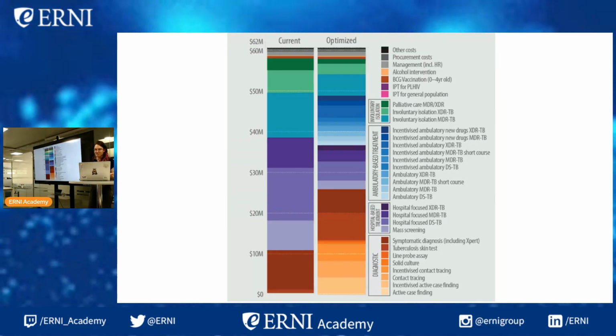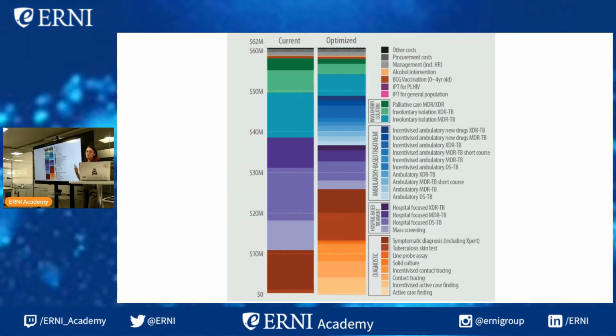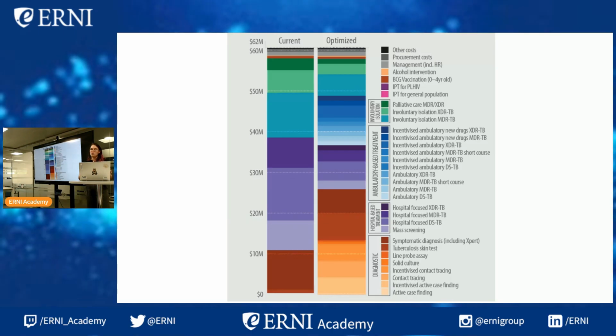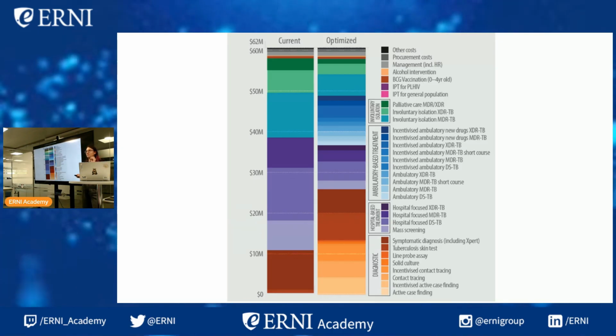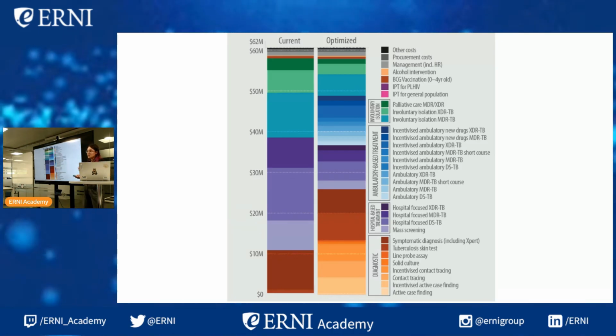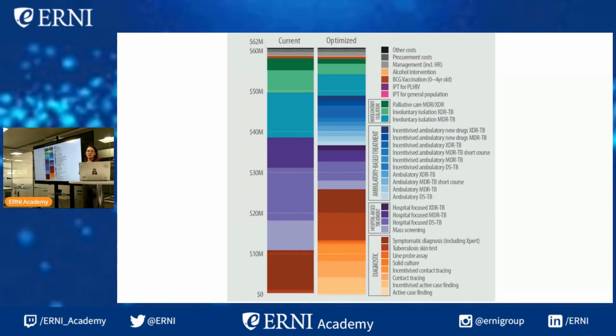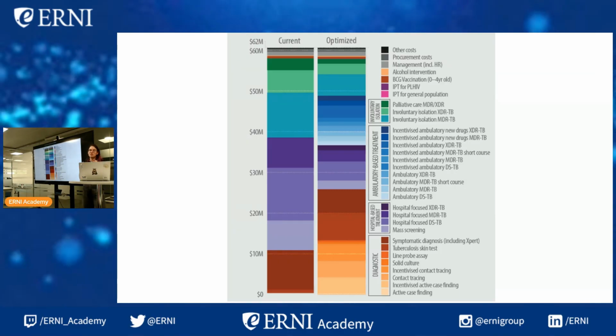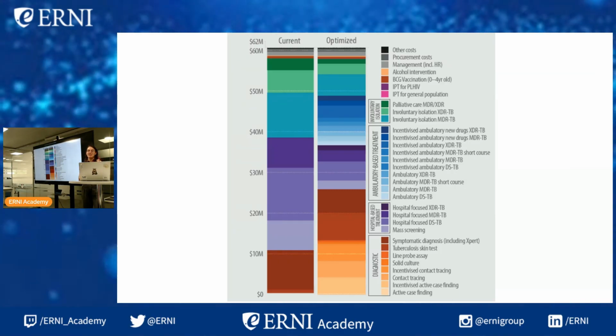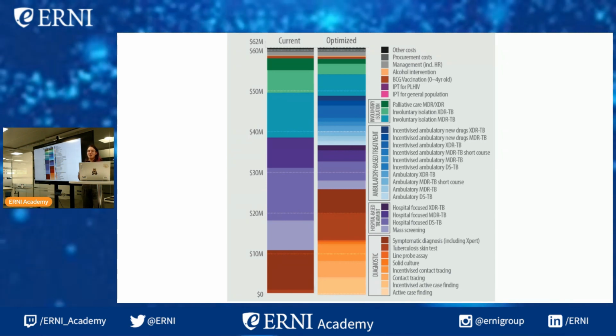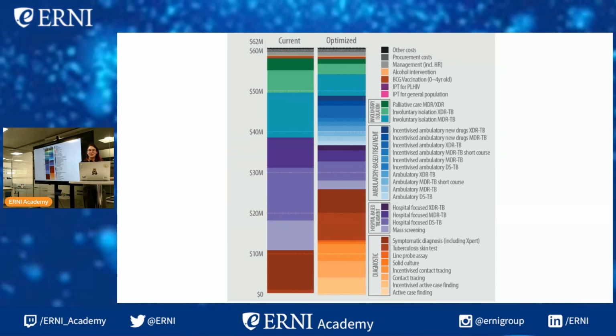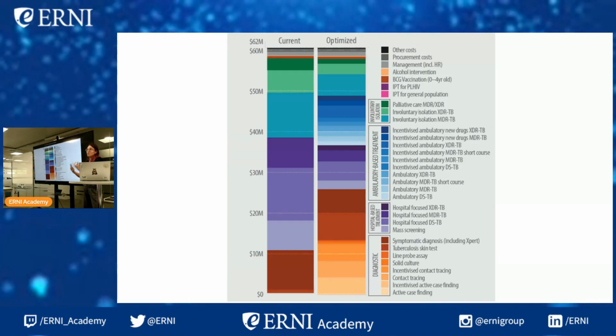So that's not very effective. So instead, in the optimized scenario, there's a lot more resources being put into, okay, if we find someone who does have tuberculosis, we can contact their family members, contact their friends, and then test them. And now that we're not spending all this money doing mass screening, we have the money to actually give those people treatment.